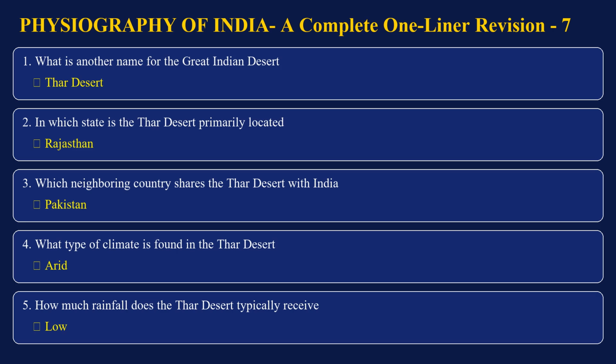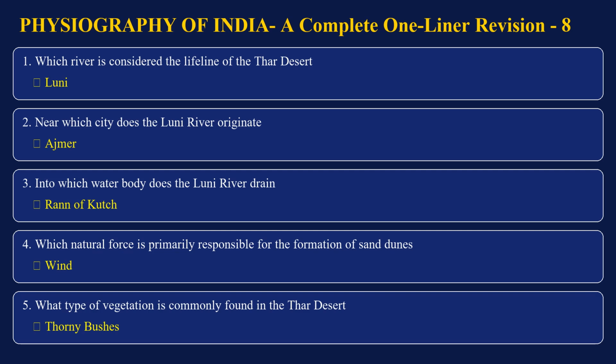Low. Which river is considered the lifeline of the Thar Desert? Luni. Near which city does the Luni River originate? Ajmer. Into which water body does the Luni River drain? Rann of Kutch. Which natural force is primarily responsible for the formation of sand dunes? Wind. What type of vegetation is commonly found in the Thar Desert? Thorny bushes.